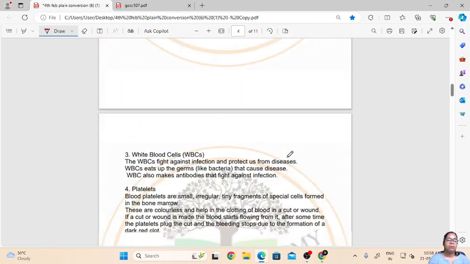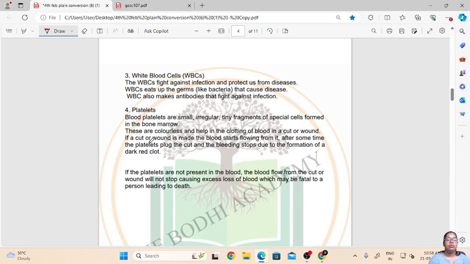So the third component is the white blood cell. So what are white blood cells? White blood cells are also called WBCs, and their main function is protection. So they are the fighter cells in our body. White blood cells help in fighting against infection and protect us from diseases.